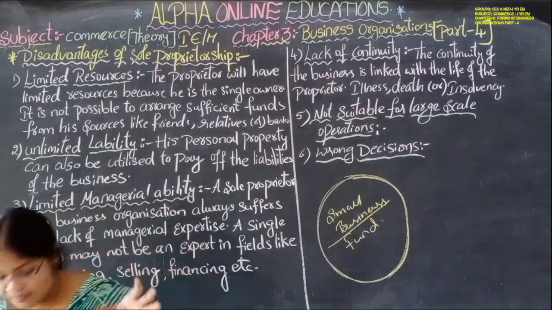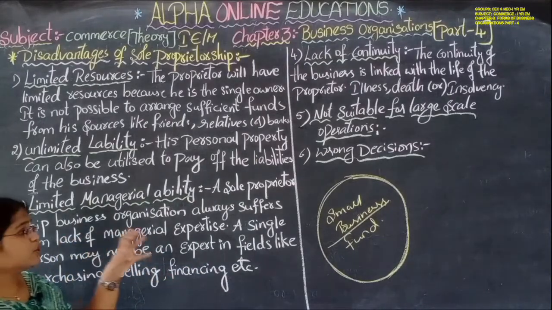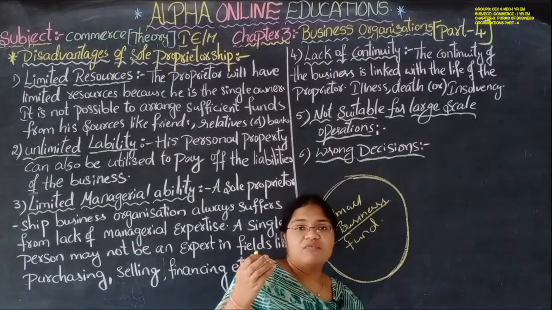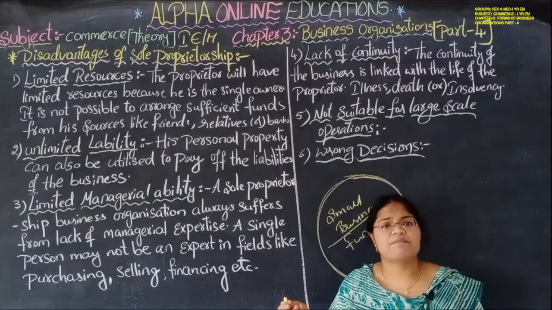he is only one owner in the business, so it is difficult for him to raise funds from the stock markets or from any other bank organizations.